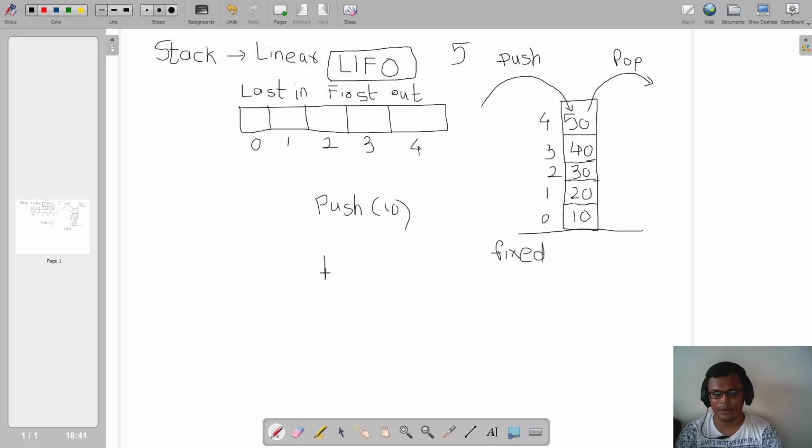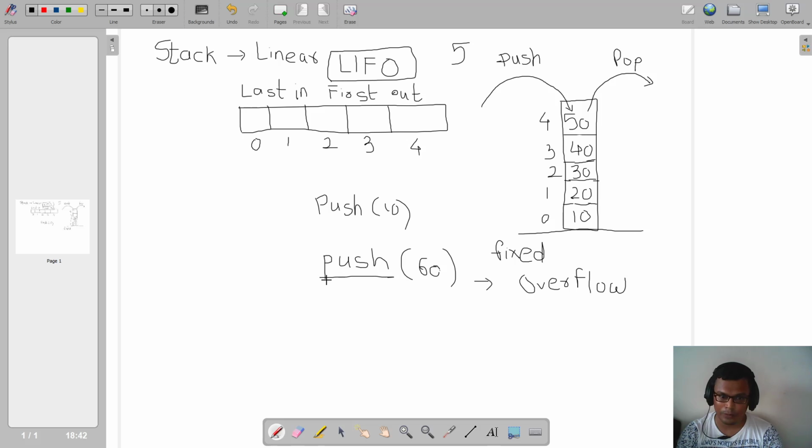Now in such a situation, even if my user is trying to perform a push, say for example I am doing a push 60, but there is no space available, right? So this phenomenon in stack is called stack overflow. What is the meaning of stack overflow? Suppose my stack is full and user is trying to perform a push operation, but there is no space available, and that's why the stack ends up in a phenomenon called stack overflow.